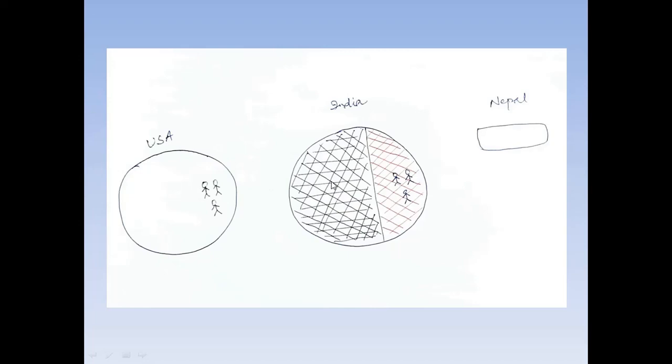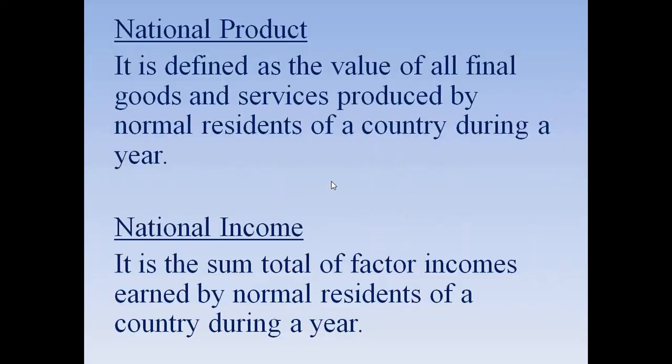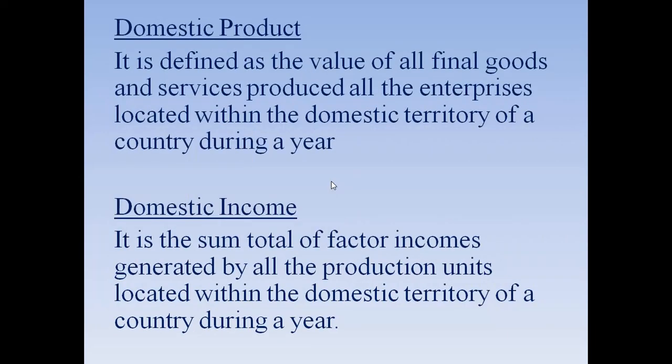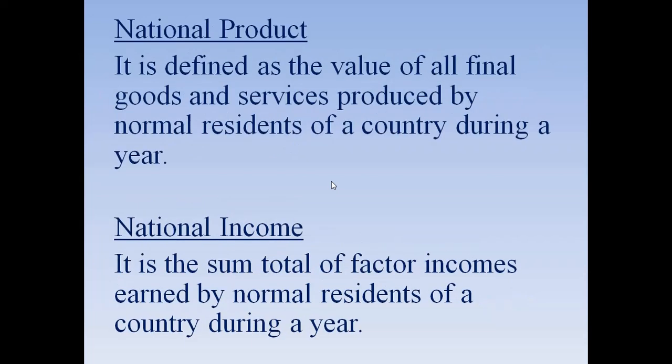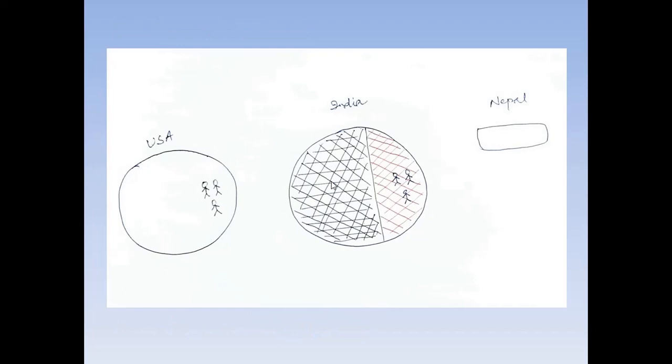So if you now combine these items, then you will get the national product and national income. I hope you are comfortable with this particular diagram and understanding. I believe you have understood what is domestic product, domestic income, national product, and national income. Again I want to repeat, domestic product is a very simple concept, but national product is a bit messy, because you have FIFA and FITA as well.